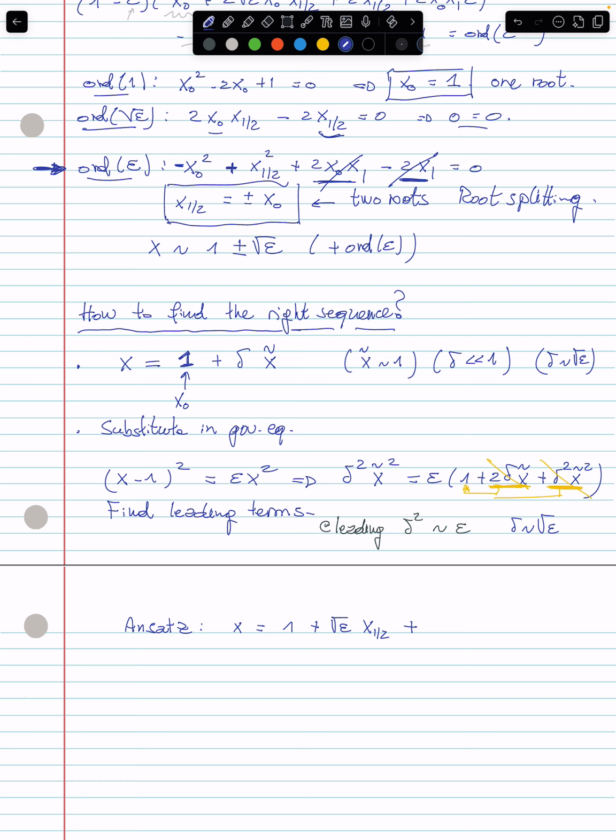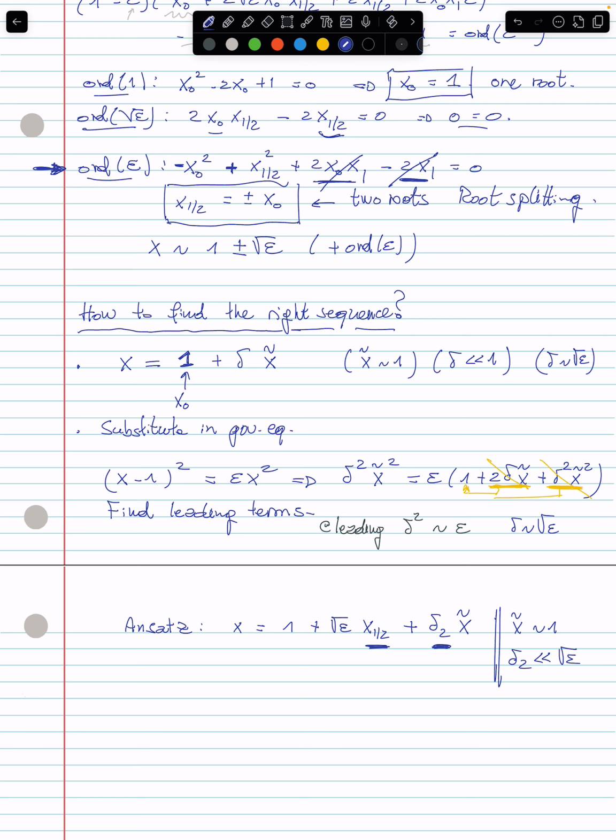And something else will be another delta, let me just call it delta 2, multiplied by another x tilde, with x tilde of order 1, and delta 2 being much smaller than square root of epsilon. All right? You repeat the same story. You repeat the same development as what we did here. You substitute in the governing equation, write the different balance, and at the same time, you'll get x 1/2 and the order of magnitude for delta 2.